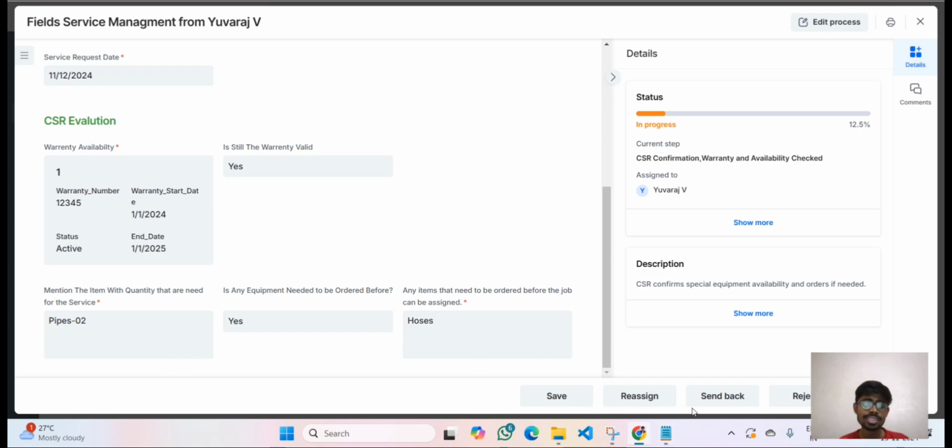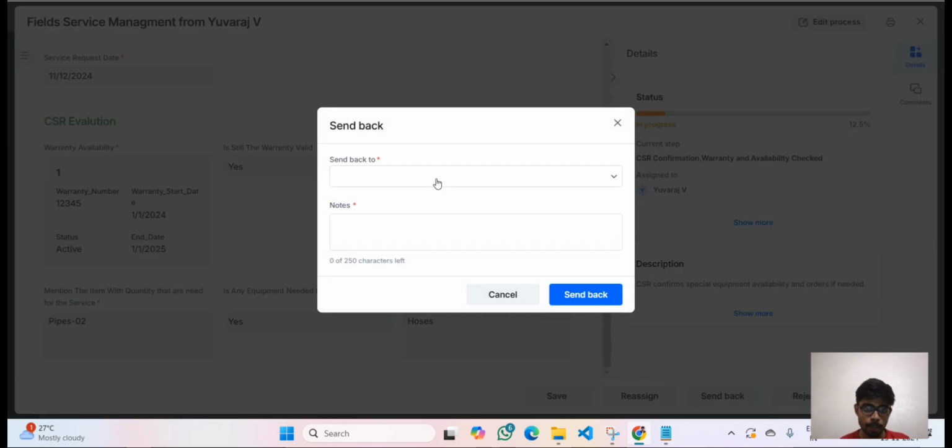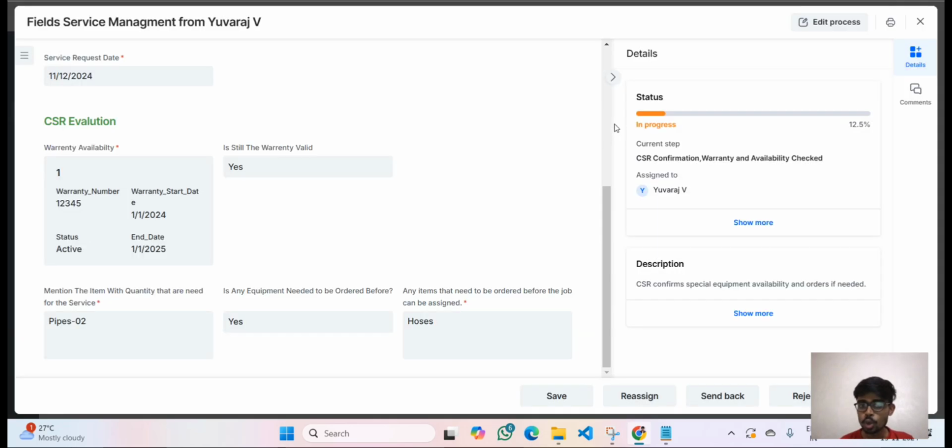If I find anything is not okay, if anything has to be changed, I can give send back. If I give send back, I have to say to whom I have to send back. So if service request initiated, it will go to the junior CSR team, and I can also give a note on what has to be changed. But right now I'm not going to send back since I found everything is correct. I give it submit.